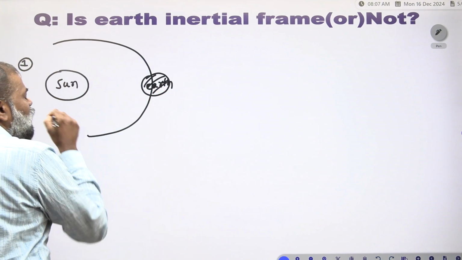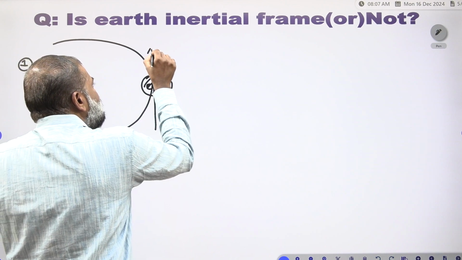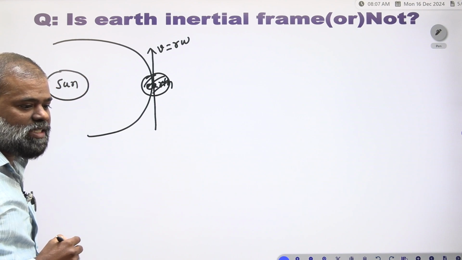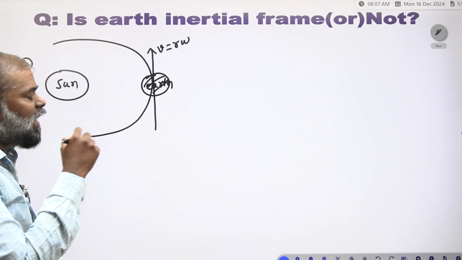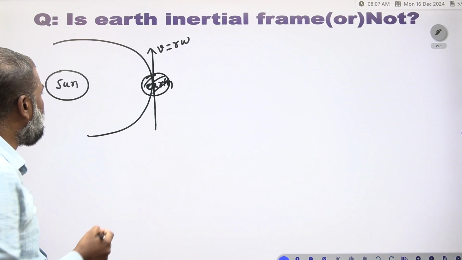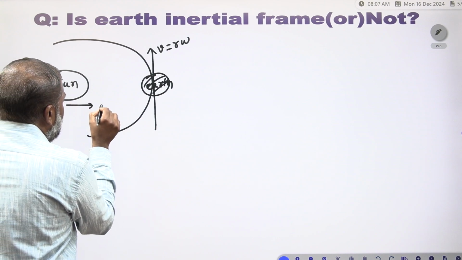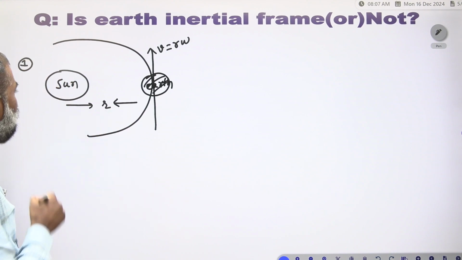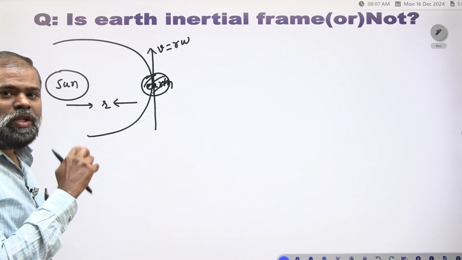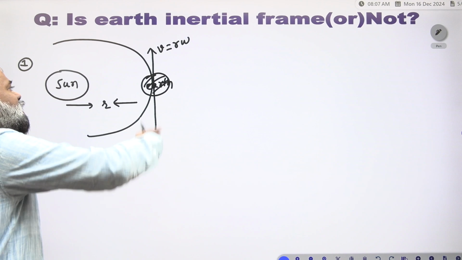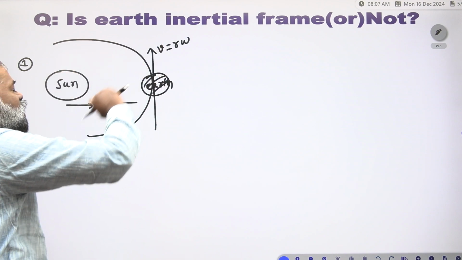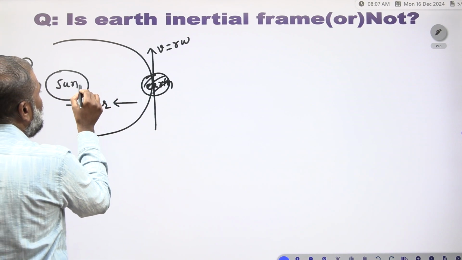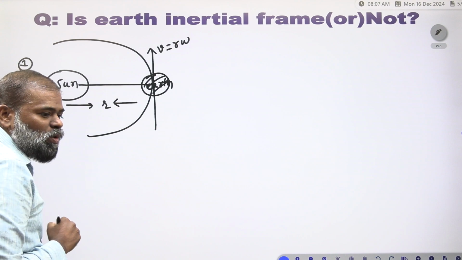Now around the Sun, Earth is revolving with velocity v equal to r omega. From the Sun to the Earth there is a distance, which we call r. According to the Sun-Earth motion, Earth is revolving around the Sun with v equal to r omega. The distance between the Sun and Earth is equal to r.